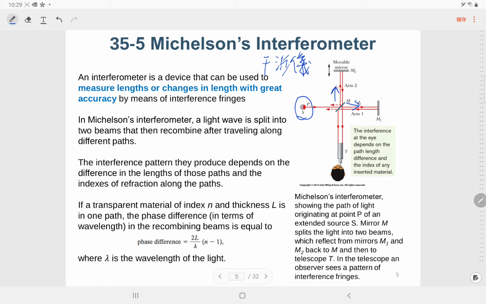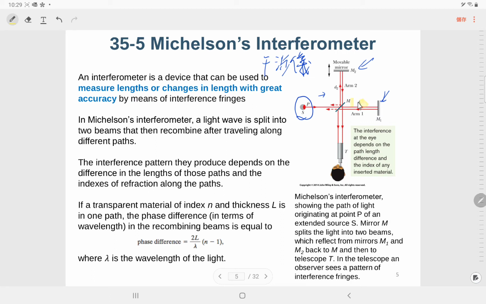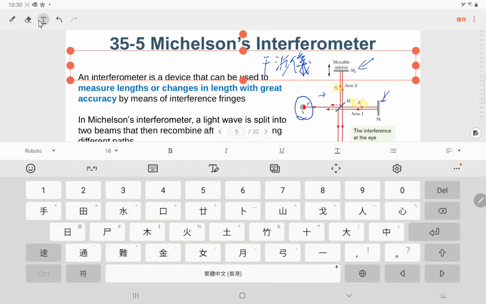It will go to this mirror and then go back, and this path goes to M2 and then goes back. So maybe D1 and D2 may have different lengths.